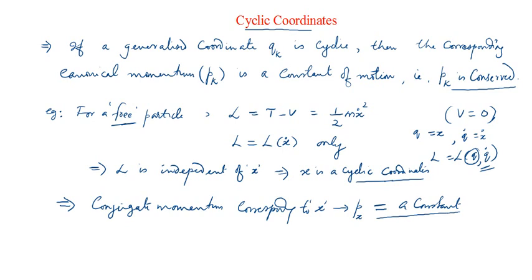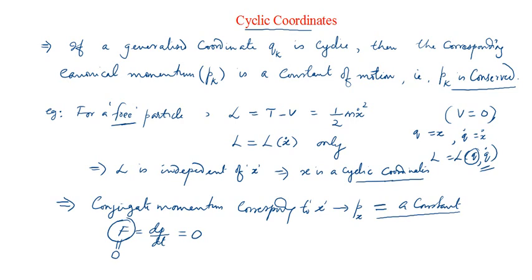That is your second law. F equals dp by dt. If dp by dt equals 0, then it happens when F equals 0.